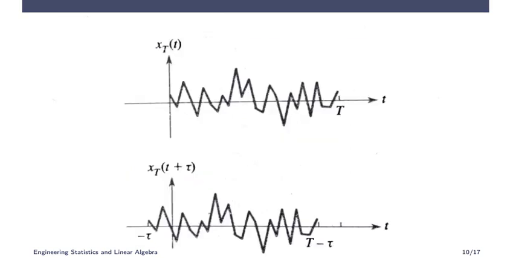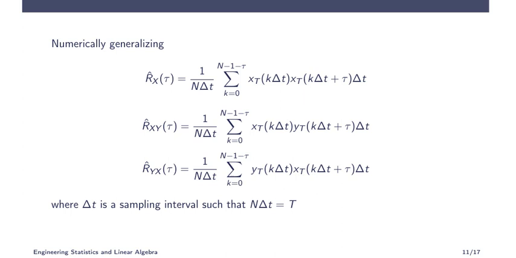So in those cases, what we can do is sample the signal into different intervals of duration delta t. There will be first sample, second sample, and so on, n samples in the total time duration T, so that n delta t is equal to T. So 1 by T now changes to 1 by n delta t, and because we have taken samples, meaning discrete now, instead of integral it becomes summation from 0 to n minus 1 of xT of k delta t.